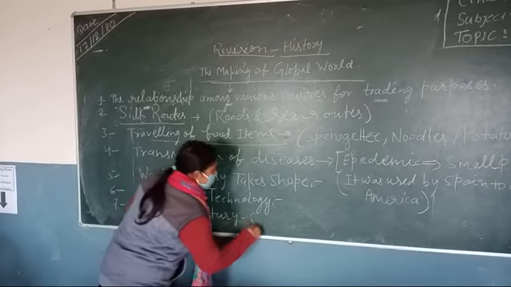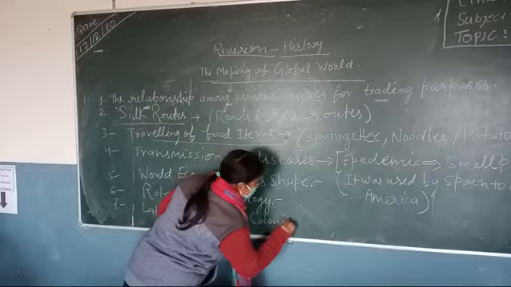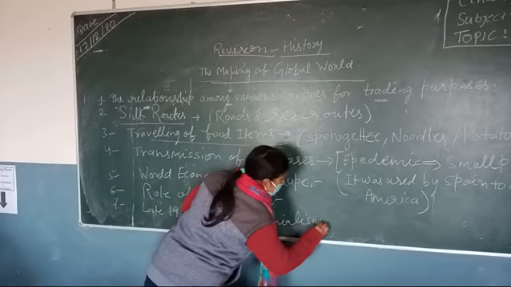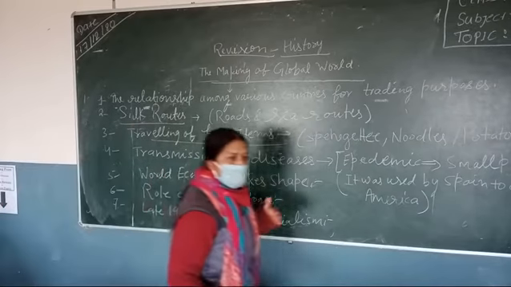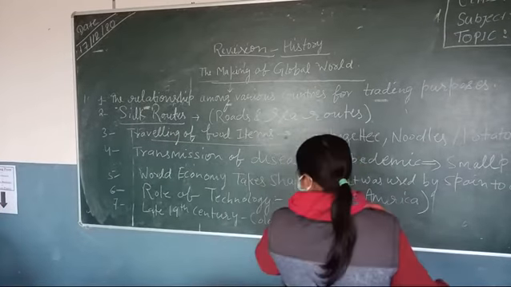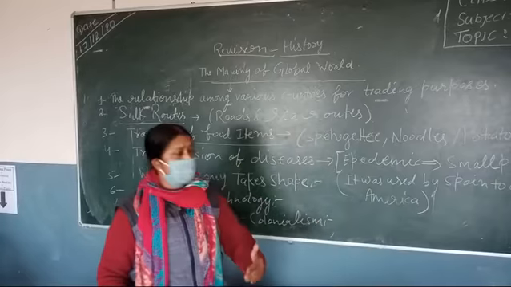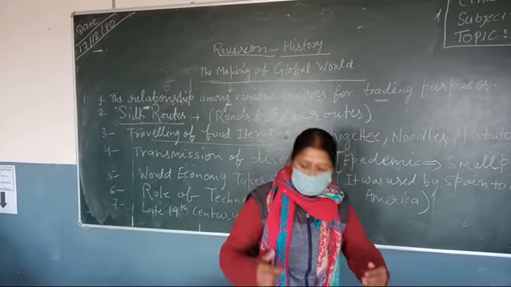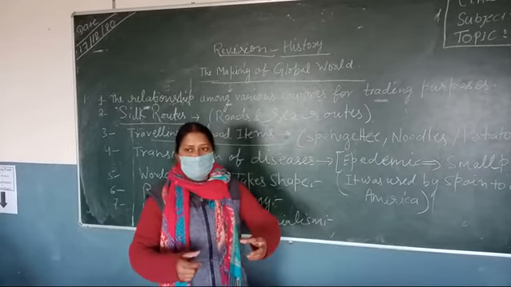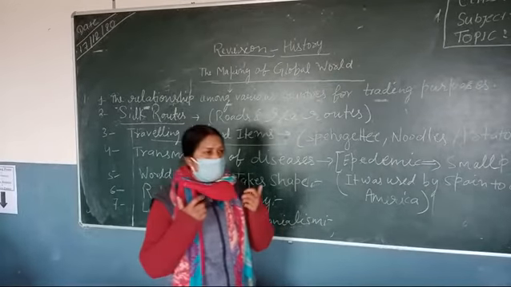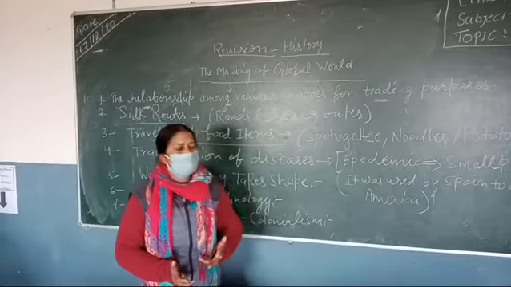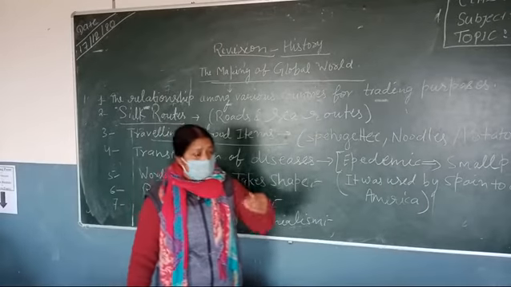It is colonialism. So when we study that, in the late 19th century, it means the starting of the 20th century, how the colonialism affected the life of the people, how it became adverse for the European people. Okay, you will discuss about it.